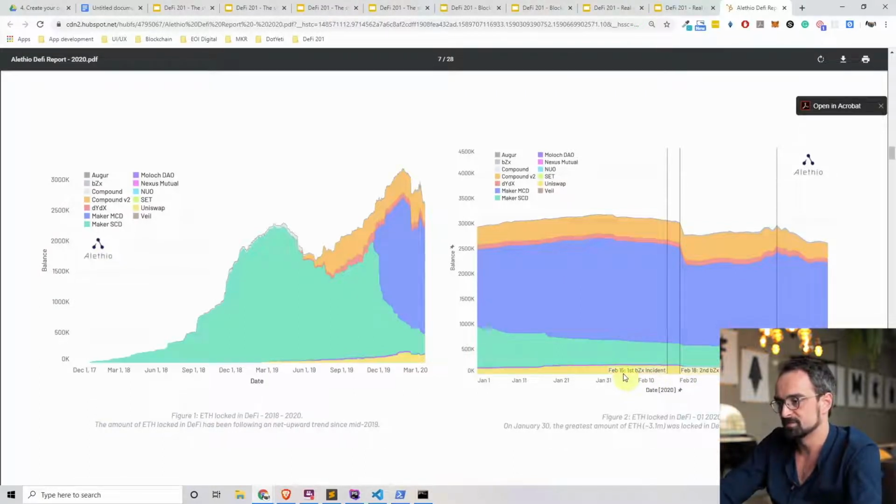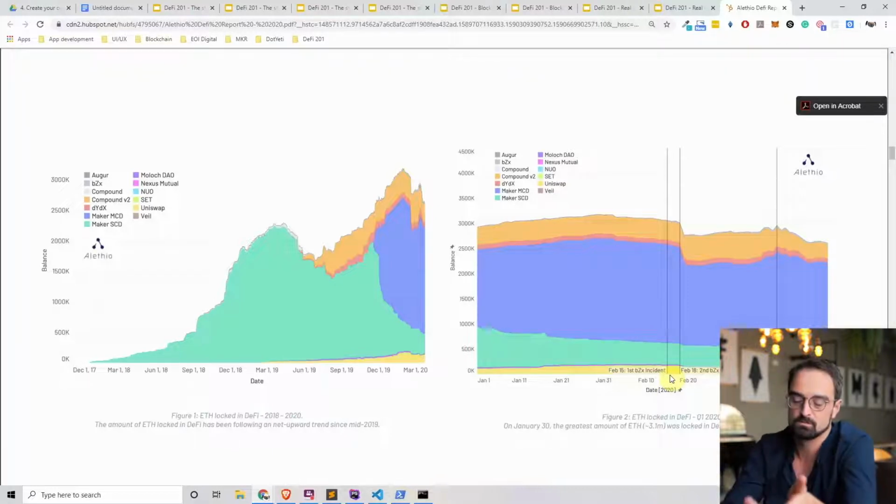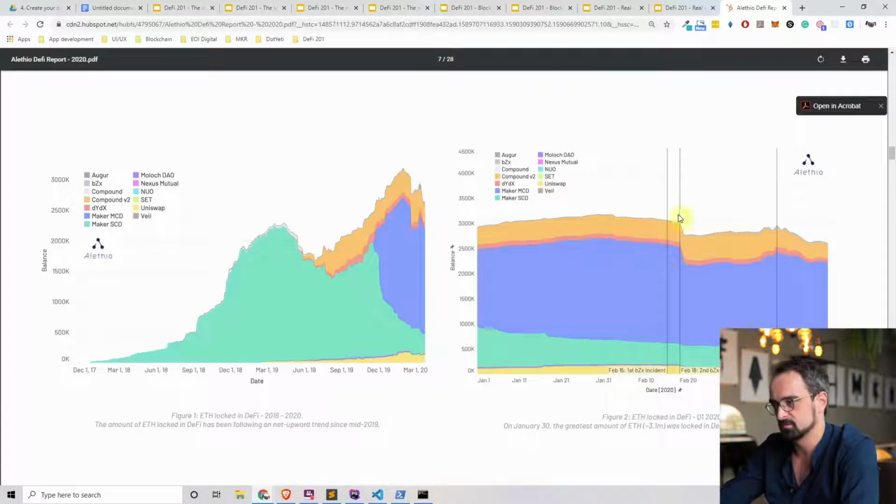We can see the first bZx incident. We will discuss it. Basically, this happened because hackers, or people that were just exploiting the system, were using flash loans to drain the bZx wallets, and a lot of people were using bZx. And you can see here a first bump and a downward trend started. And then at the second bZx hack there was a big downtrend going on, because a big chunk of money was stolen out of the DeFi markets.